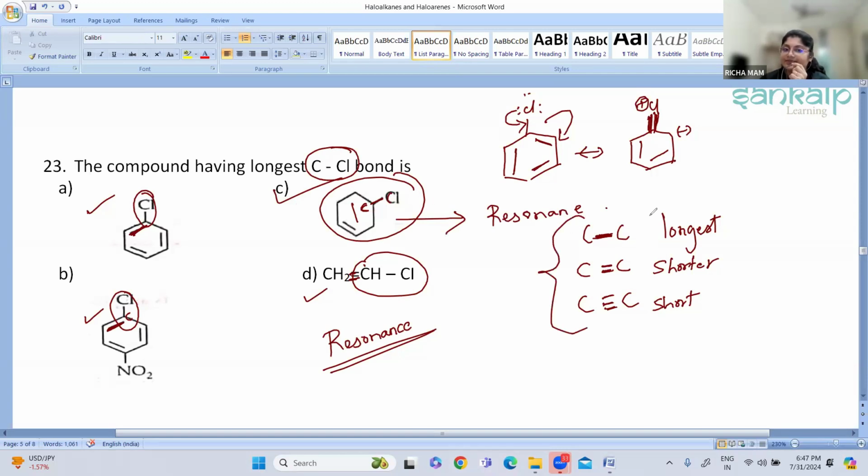So remember this: whenever you have a single bond, it is the longest bond. Whenever you have a double bond, it is a little shorter, and the shortest will be the triple bond. The bond distance will be very less. Is it clear now?